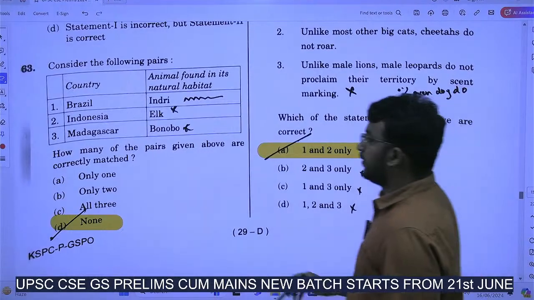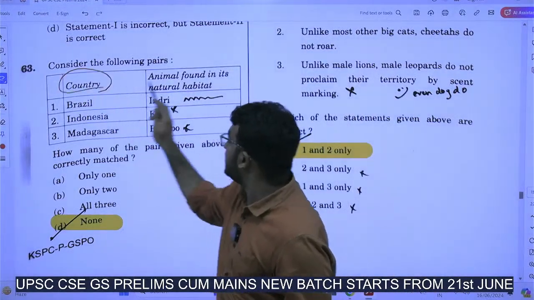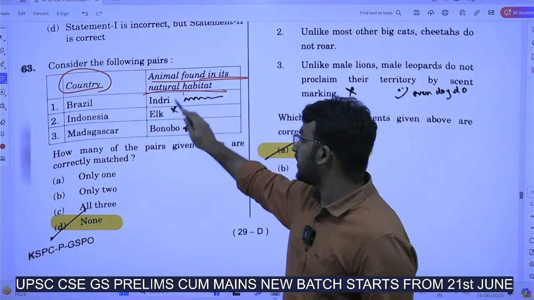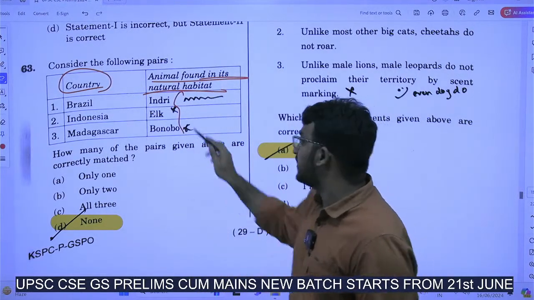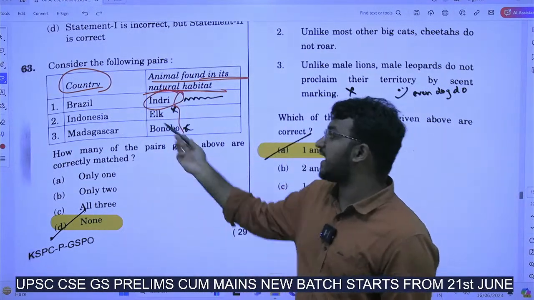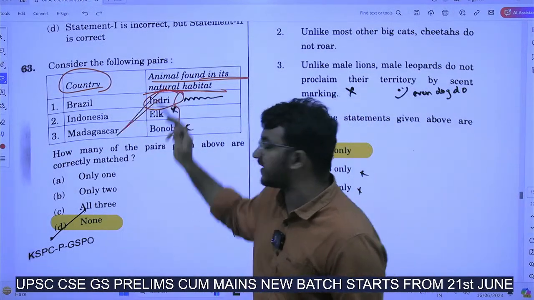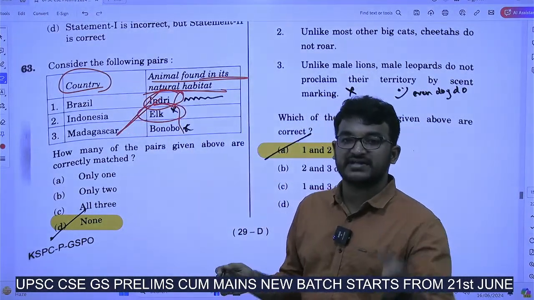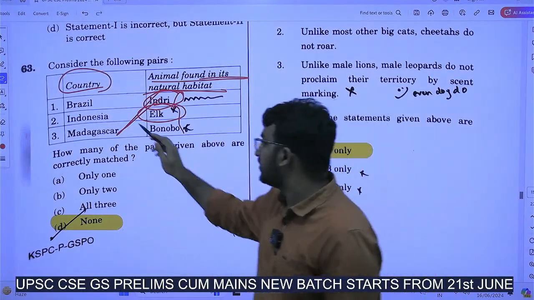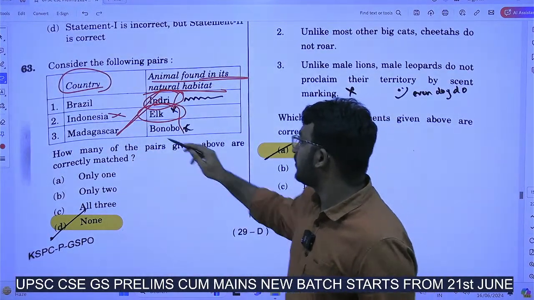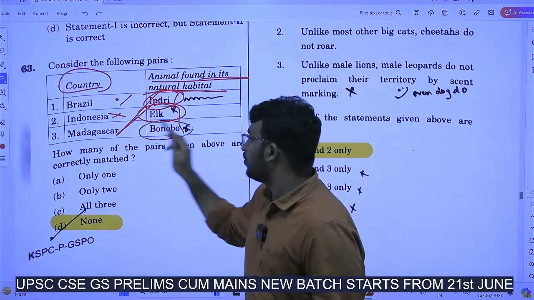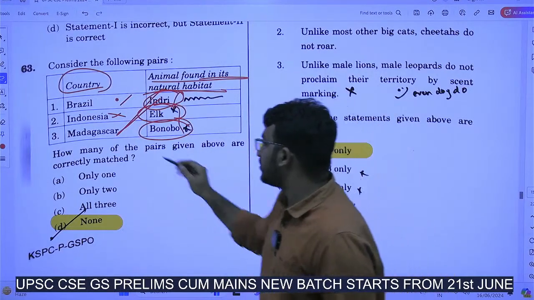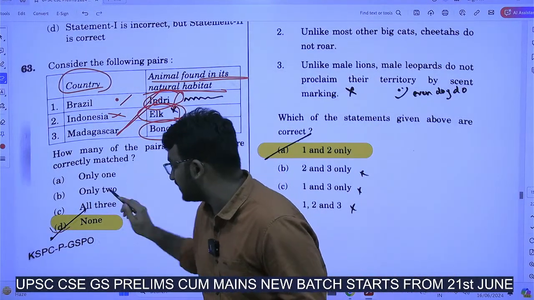Next, he had given the country and also animals found in its natural habitat. He had asked how many pairs are right in this. Indri. Indri's natural habitat is not Brazil. Indri's natural habitat is Madagascar. Okay. Next, elk. Elk's natural habitat is in the Americas, Central America and North America. So this is also wrong. Next, bonobo. Bonobo's natural habitat is in Africa's Congo region and all. So this is also wrong. The answer is none here.